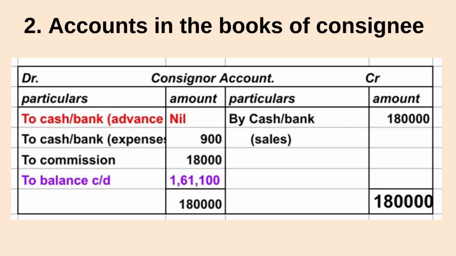Draw the proforma, write down particulars, amount, consignor's account. On the debit side we'll write to cash or bank advance, but we don't have any, nil. To cash or bank expenses, expenses of whom? Consignee's, 900. To commission 18,000. On the credit side we write cash or bank sales 1,80,000. Carry forward the same in the balancing figure and find out the balance, which turned out to be 1,61,100 as balance carried down. With this we finished preparation of accounts in the books of consignee also.